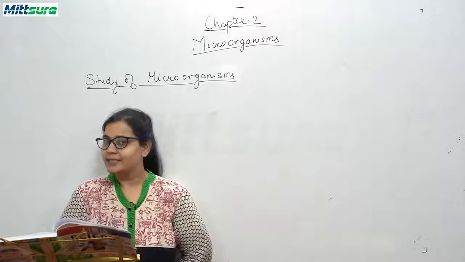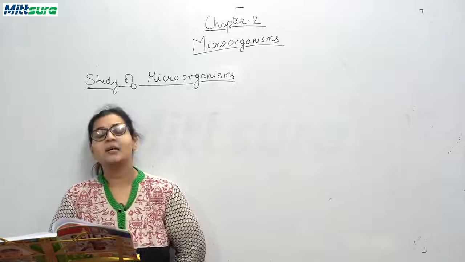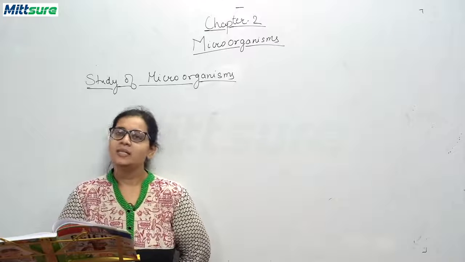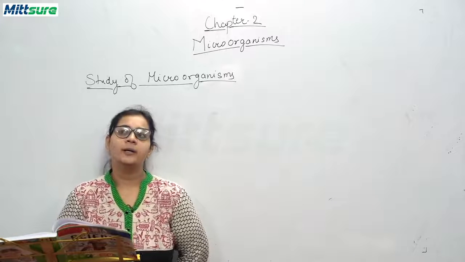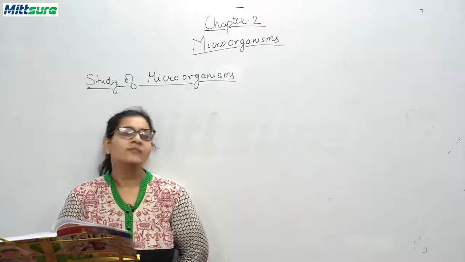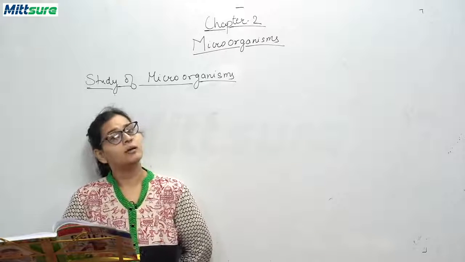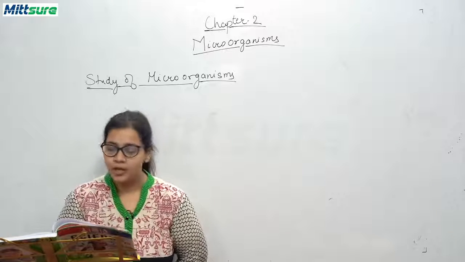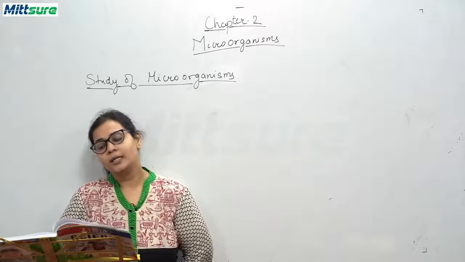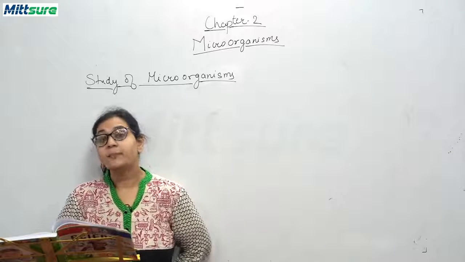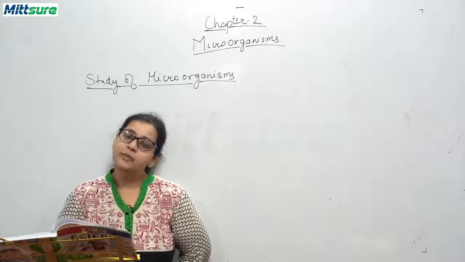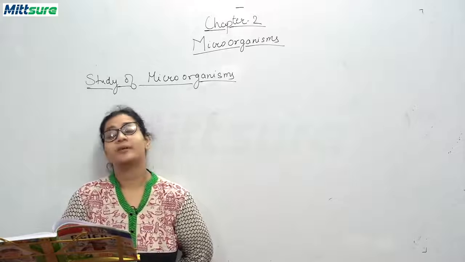And the next scientist is Alexander Fleming. He discovered penicillin. Penicillin is a type of antibiotic that is developed from microorganisms. Okay. Next is Sir Ronald Ross. He reported that the malaria parasite is transmitted through Anopheles mosquitoes.